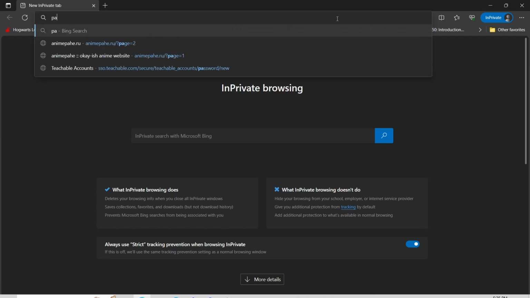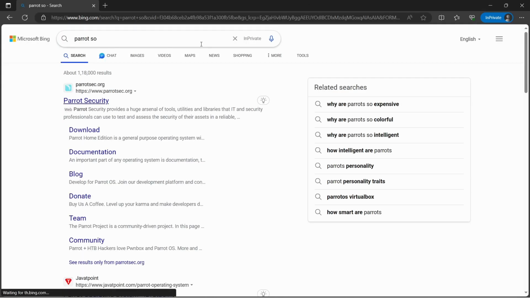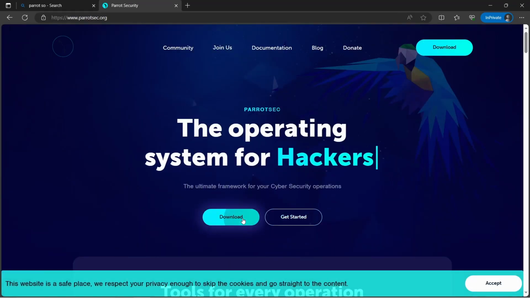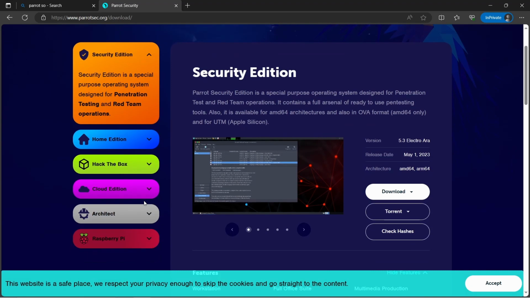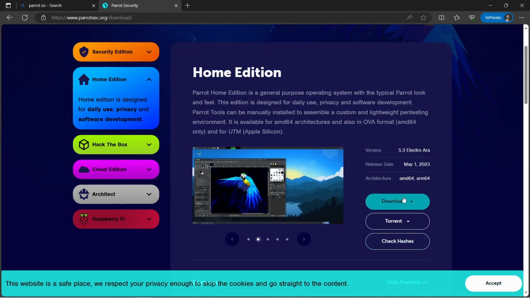Open your browser and search for Parrot OS. Click on the first link. Here you can see there are different types of VMs for Parrot OS. I'm going to go with Home. Click on here, select ISO image.